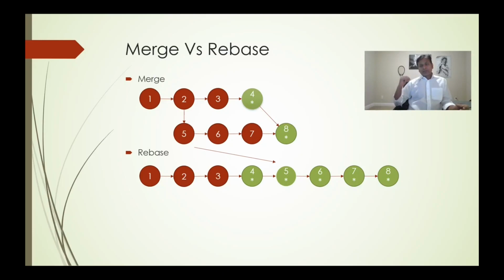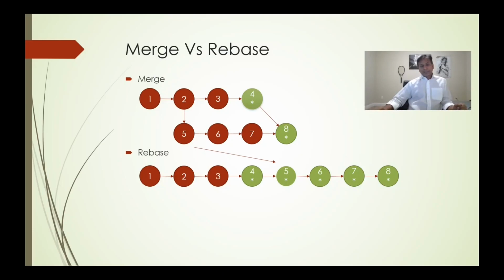Now I would like to merge all the changes which are in patch 1. This first row belongs to patch 1, the second row belongs to patch 2. When I try to merge from here to the patch 1 head, what will happen? Only those changes will be incorporated here at version 8. But 5, 6, 7, everything will remain as such.